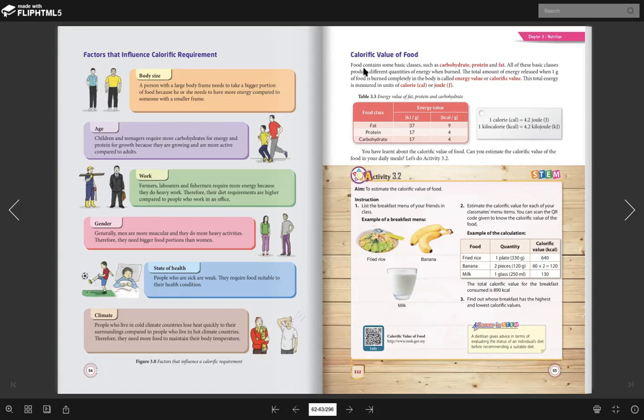Okay guys, so the next one is calorific value of the food. Food contain basic class such as carbohydrate, protein and fat. So this is how you can count how much calorie inside your food. For example, awak kena ingat formula ni. 1 kalori bersamaan dengan 4.2 joule. Joule ni is a unit for energy.